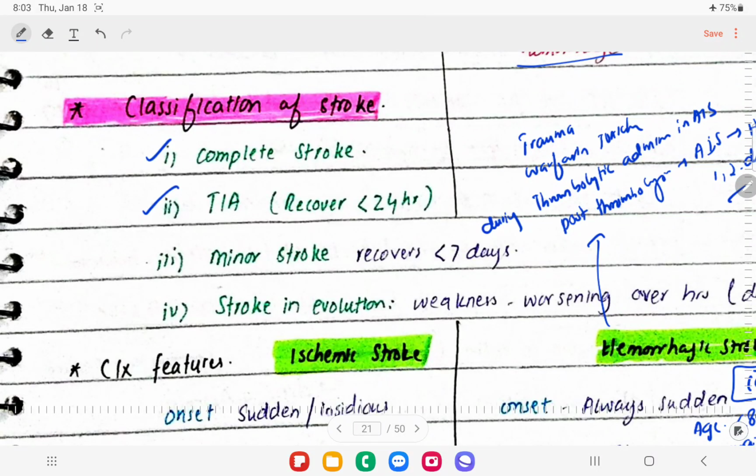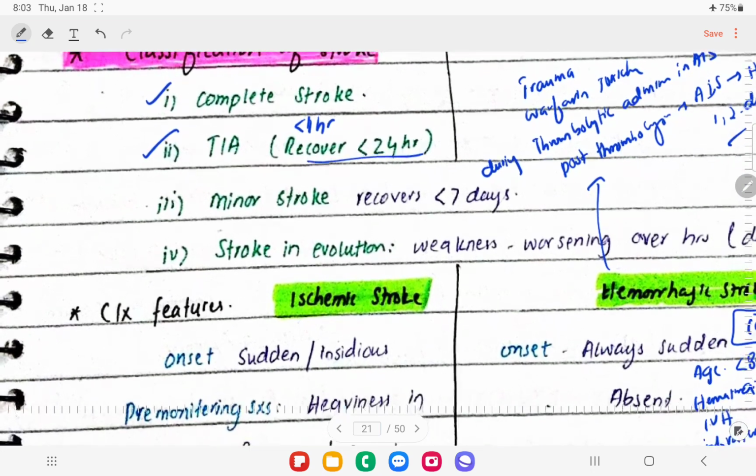Another one is TIA, where symptoms start resolving within the first hour, and these completely resolve within 24 hours. So if the patient is having weakness of the right arm and stroke manifestations, and we do the CT scan and it is normal, there is no hemorrhage, what can we do in those patients? We are not going to wait to see if the symptoms improve by the first hour, we are going to go straight away for thrombolysis.